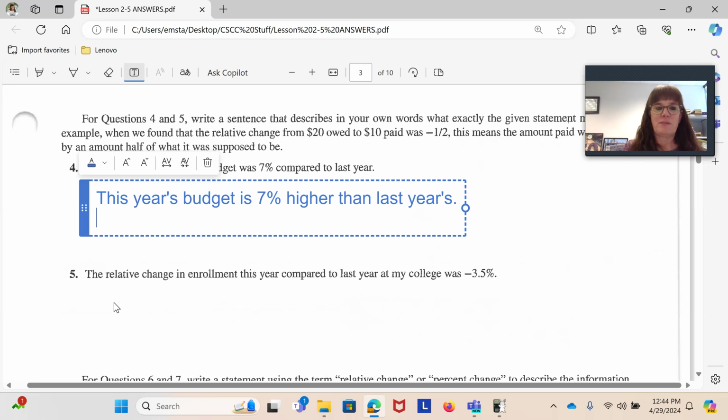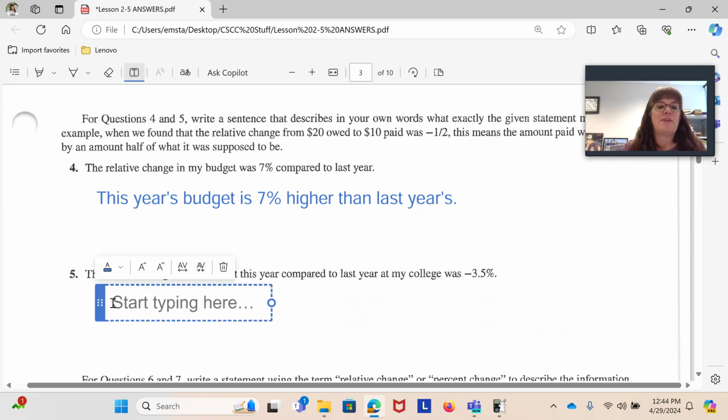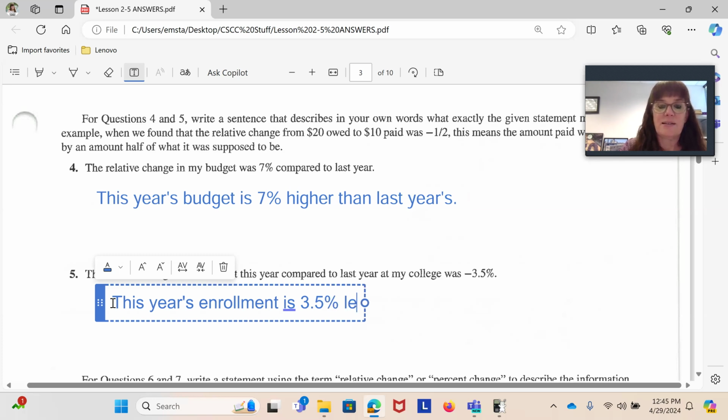Let's do the same thing for number 5. Number 5 says the relative change in enrollment for this year compared to last year at my college was negative 3.5%. That means that this year's enrollment is 3.5% less than last year.